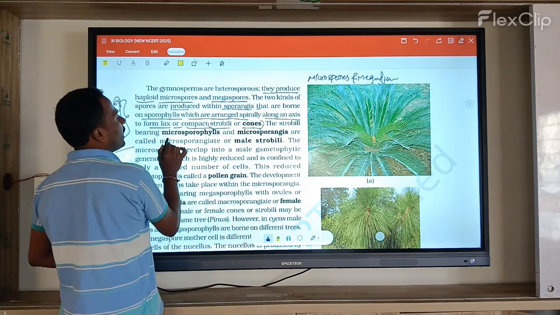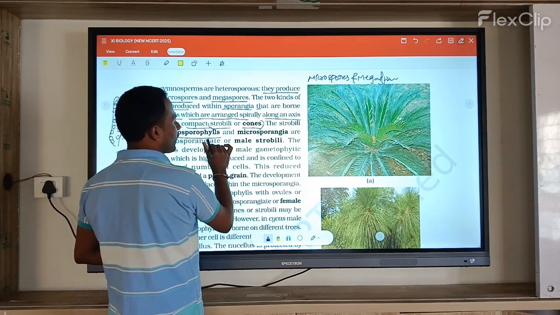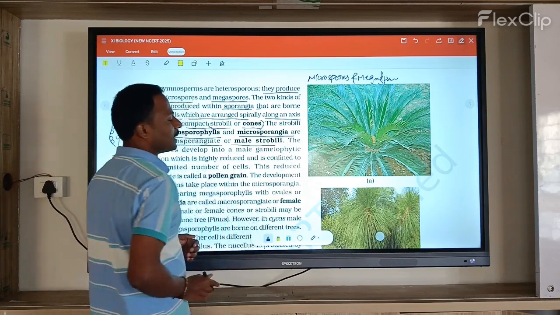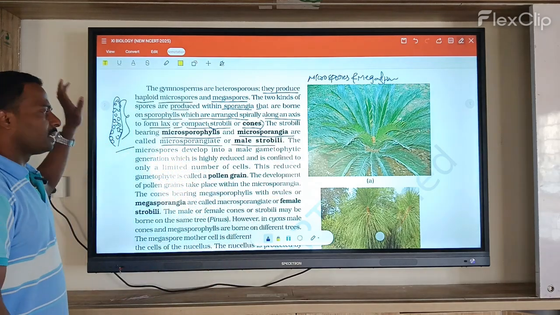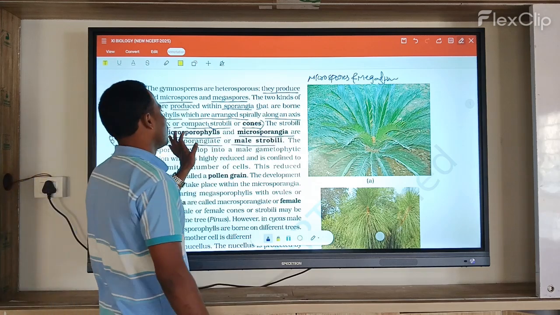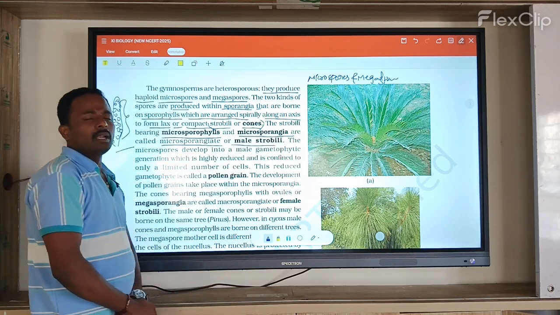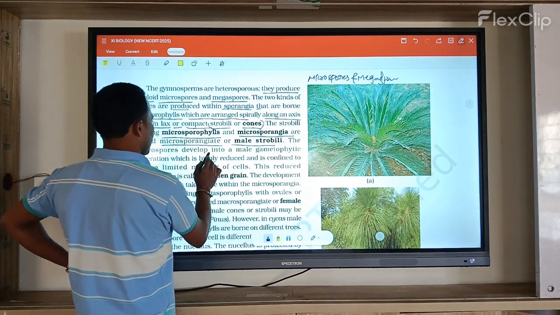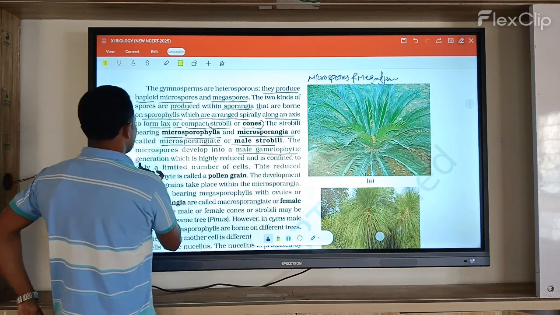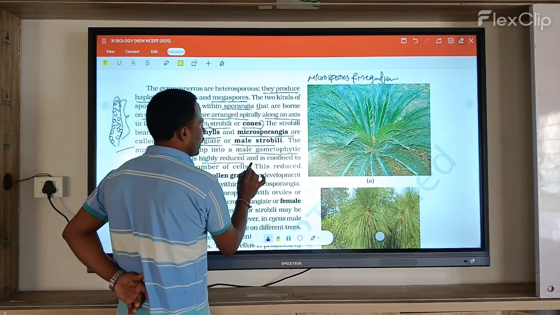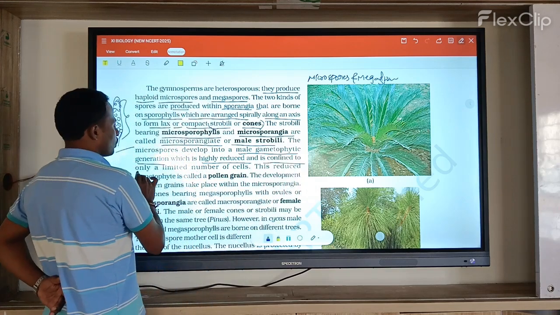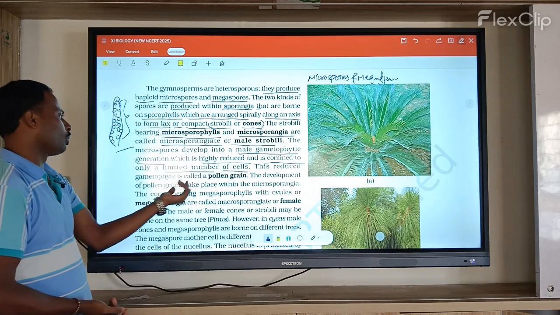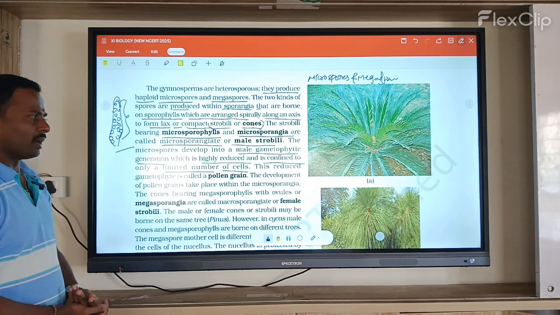Now, the strobilus bearing microsporophylls and microsporangia is called a microsporangiate or male strobilus. For example, the one producing the male part is called the microsporangia or microsporophyll, the male strobili. And then the microspores develop into the male gametophytic generation, which is highly reduced and confined to only a limited number of cells. In the conifers it is reduced and produces a limited number of cells.